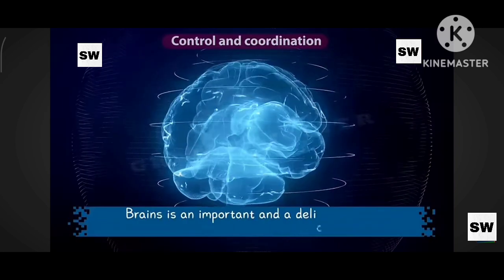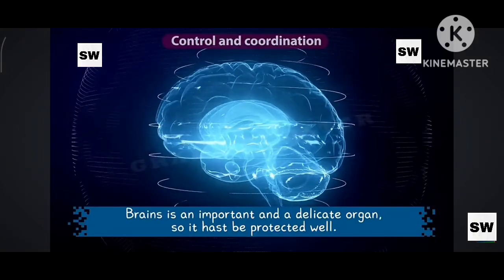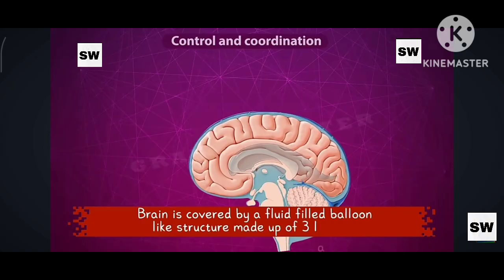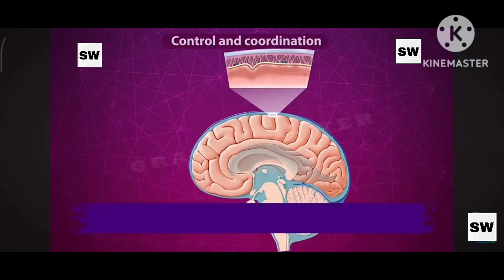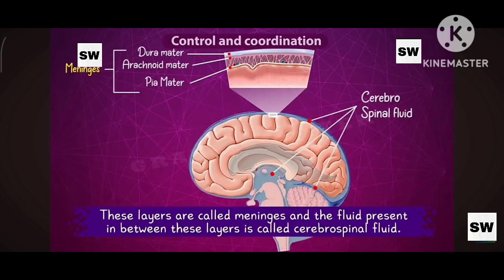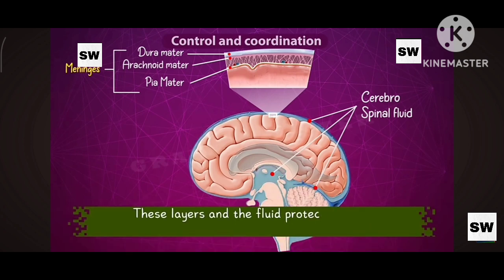The brain is an important and delicate organ of our body. It has to be protected from injuries, shocks and blows. Our brain is covered by a fluid-filled balloon-like structure. This structure is made up of 3 layers. These layers are called meninges. Between the meninges, there is a kind of fluid. The fluid present between these layers is called cerebrospinal fluid. So, these meninges and the cerebrospinal fluid protect the brain from shocks and injuries.